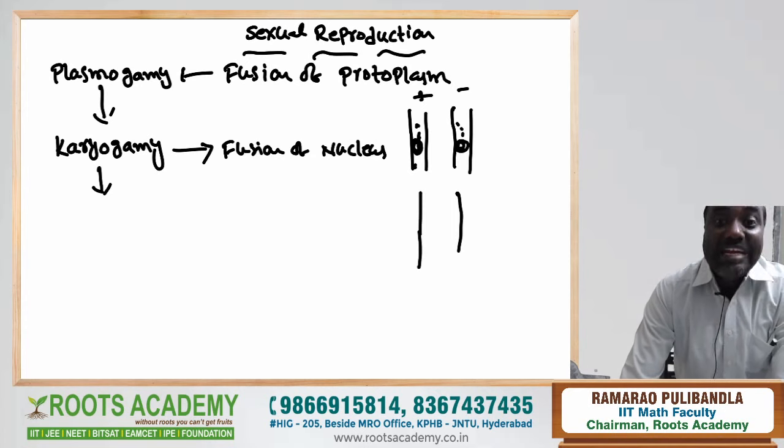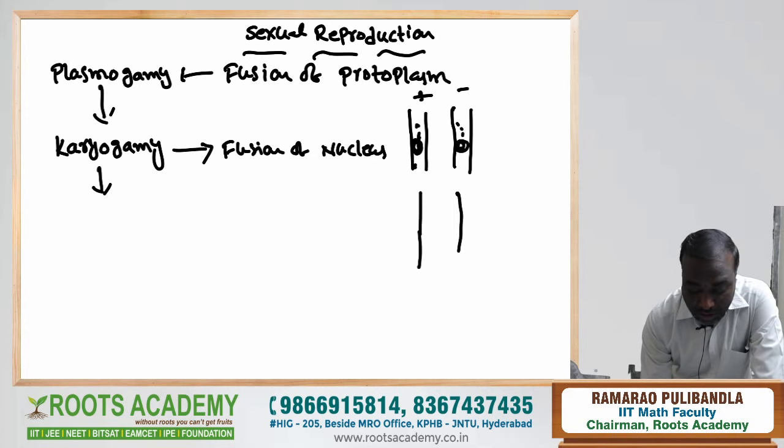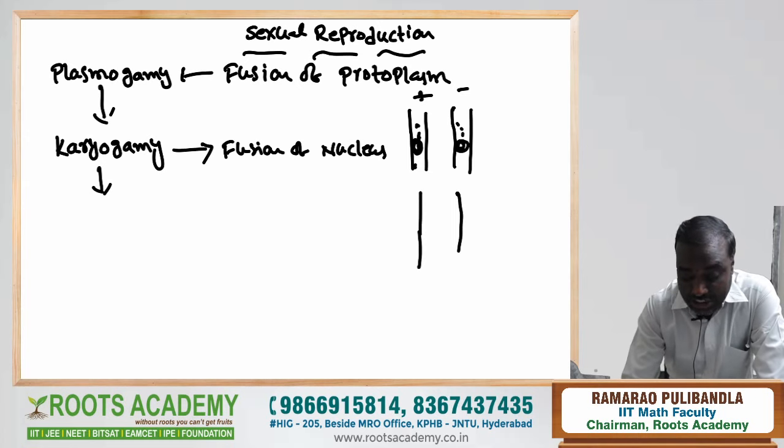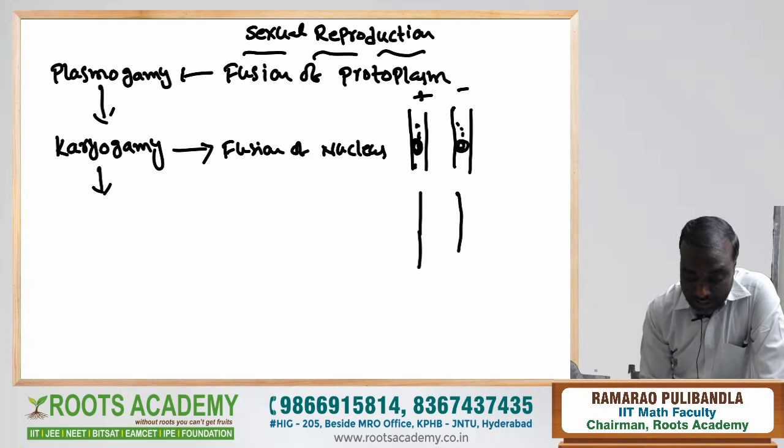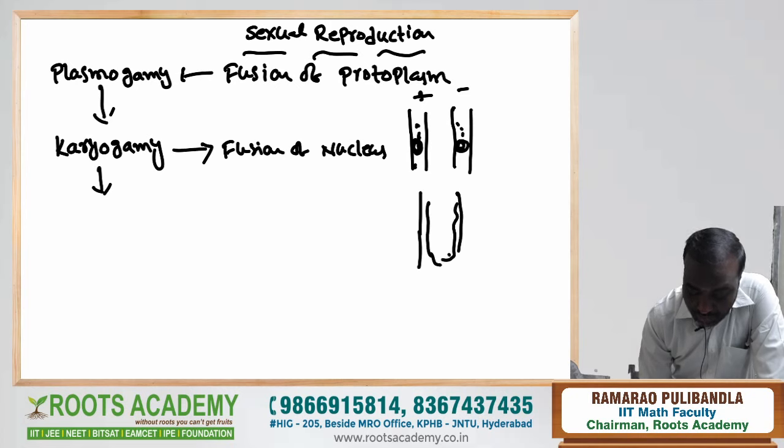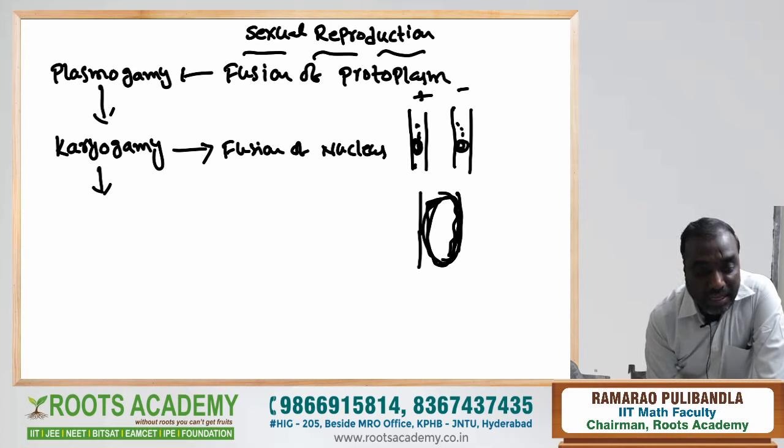Both are closely associated, then the chitinase enzyme is released by the fungi, which dissolves the walls. The two protoplasms are fused. After that, the nuclei of the plus and minus strains are fused. This is called karyogamy.